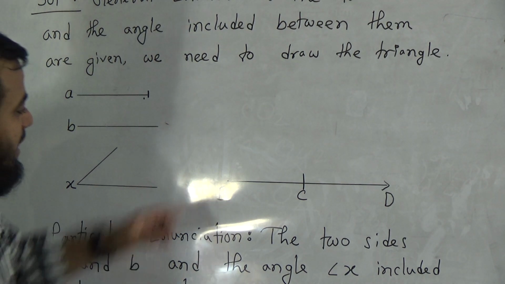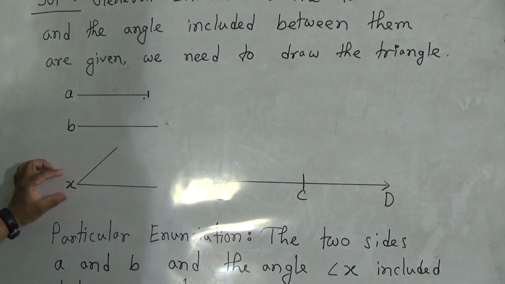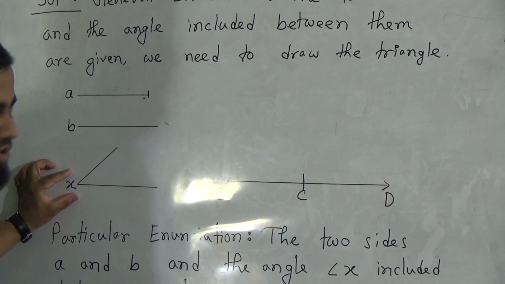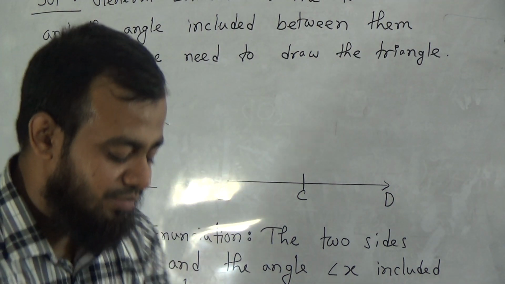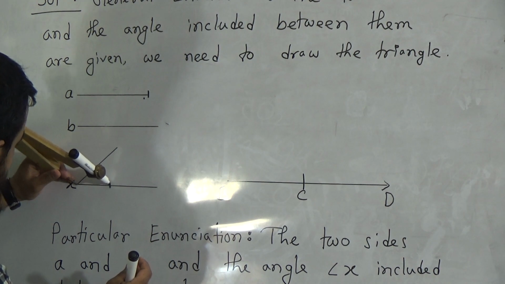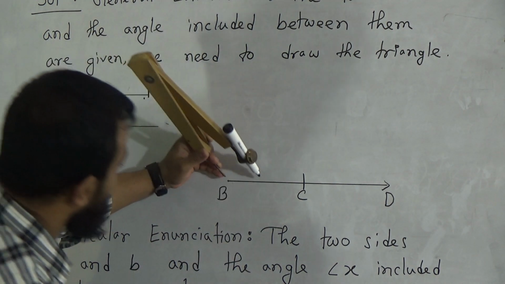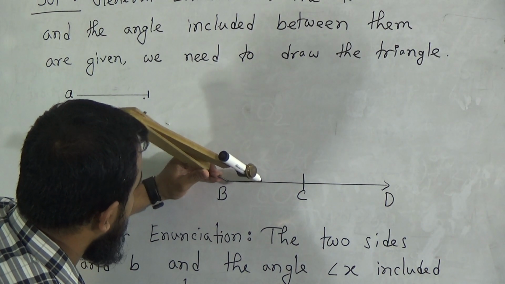Now dear students, suppose B is our center, and at B we should draw an angle equal to X. How can we draw this one? You know how to draw an equal angle. It's so easy to draw an equal angle at a point.